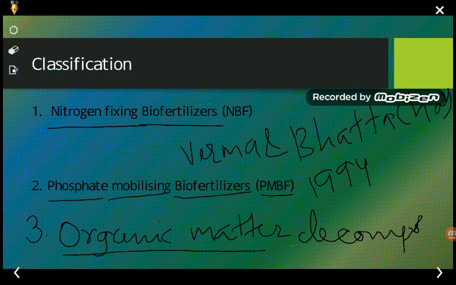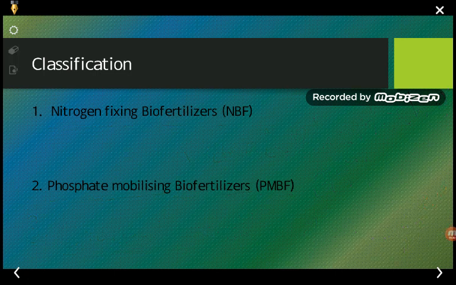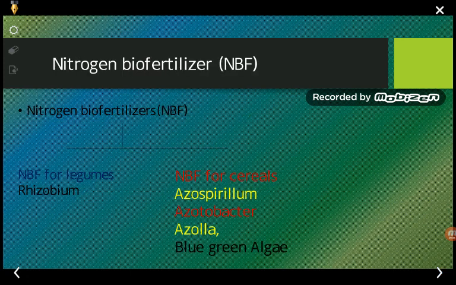Now we are going to see one by one the different types of nitrogen fixing biofertilizers. The first group, nitrogen fixing biofertilizers, can again be broadly divided into two types. Maybe the nitrogen fixing biofertilizers for legumes. Here the main example is rhizobium. It is one of the microorganisms or bacteria. These bacteria are normally present in the root nodules of the leguminous plants.